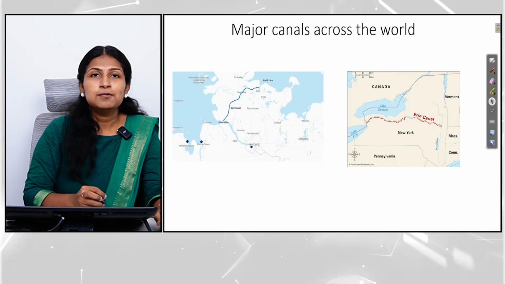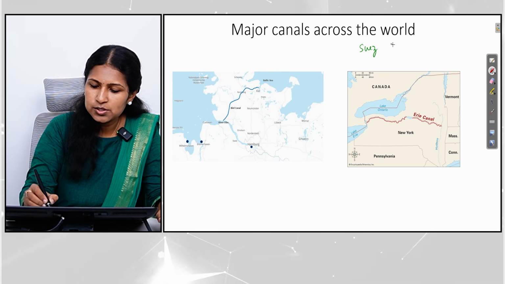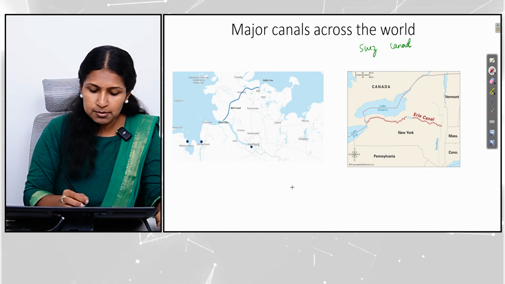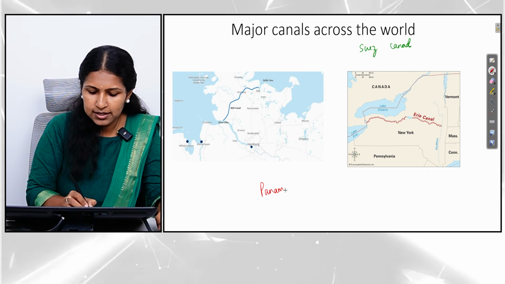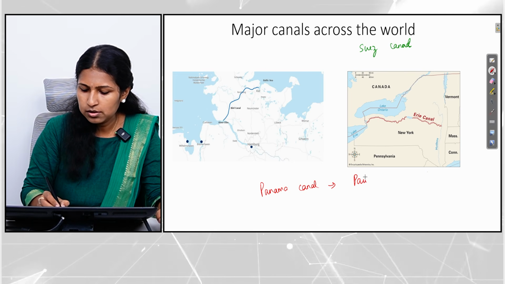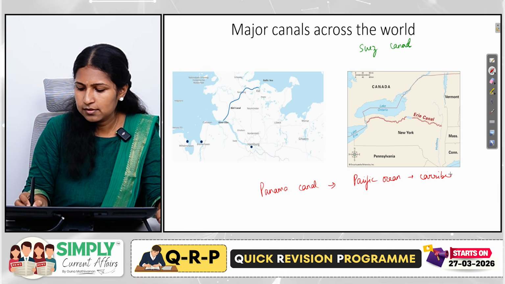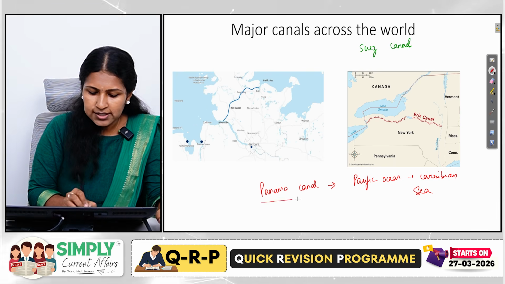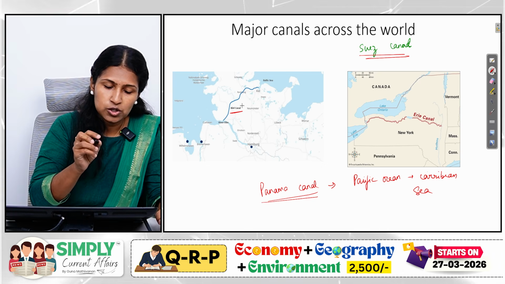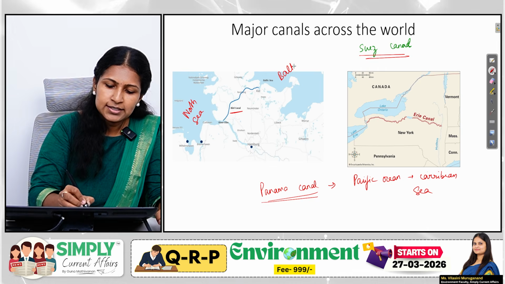And here are a few examples of major canals. So we've already discussed the Suez Canal, right? The Suez Canal connects the Mediterranean Sea with the Red Sea. Another important canal is the Panama Canal. The Panama Canal connects the Pacific Ocean with the Caribbean Sea. And here we have the Kiel Canal, which is found in Germany, connecting the North Sea with the Baltic Sea.